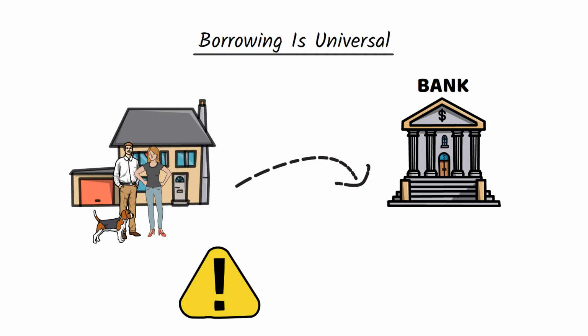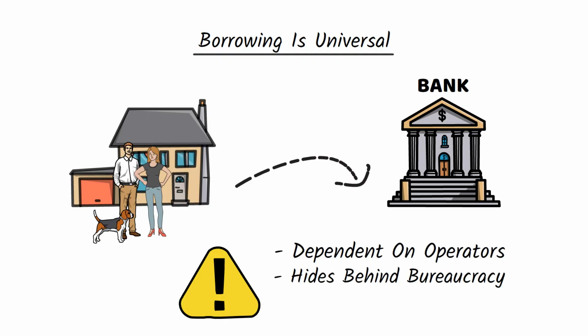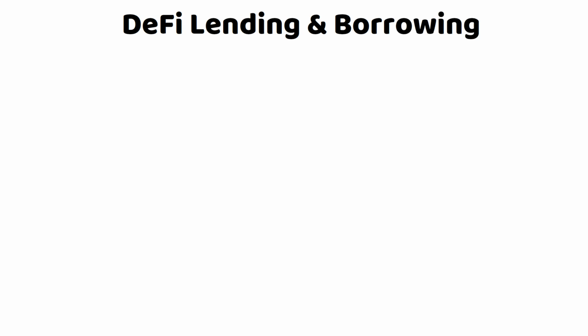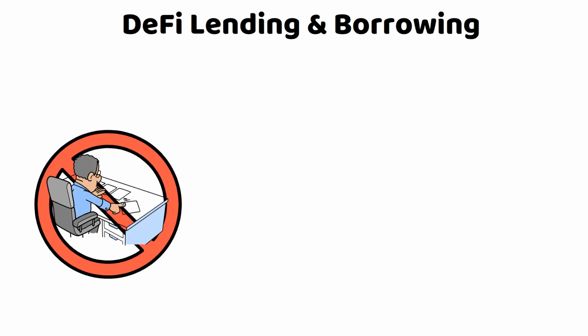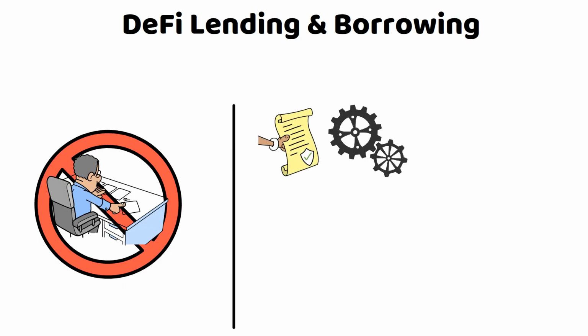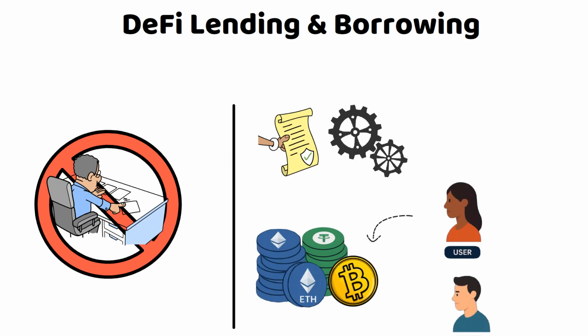For example, it keeps people dependent on operators, it hides its workings behind layers of bureaucracy, and it leaves many locked out of the system entirely. That's where DeFi lending and borrowing innovates. In DeFi, there are no banks setting the rates or controlling the money. More precisely, the rates adjust automatically based on supply and demand, and the liquidity comes directly from people pulled together